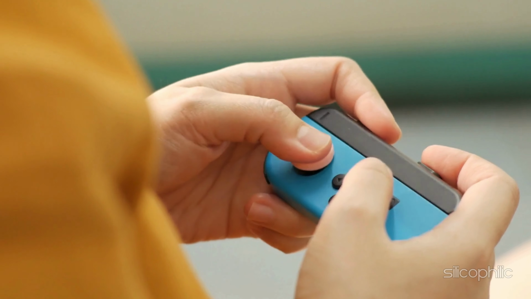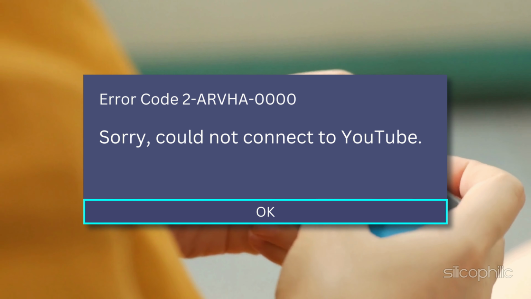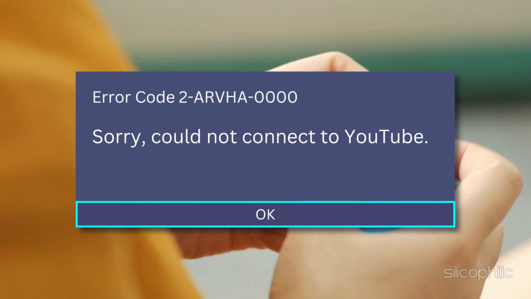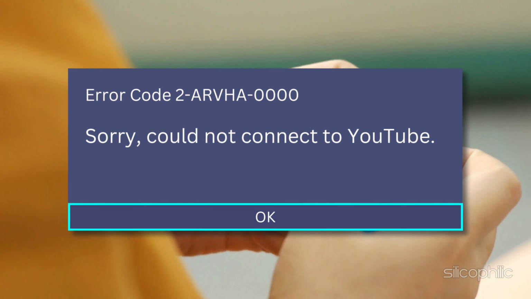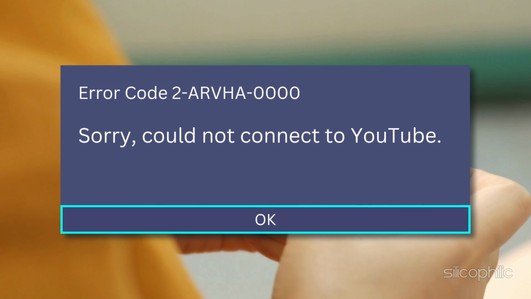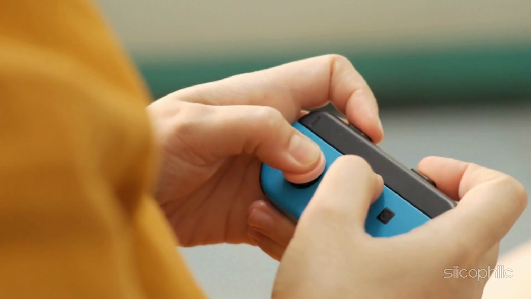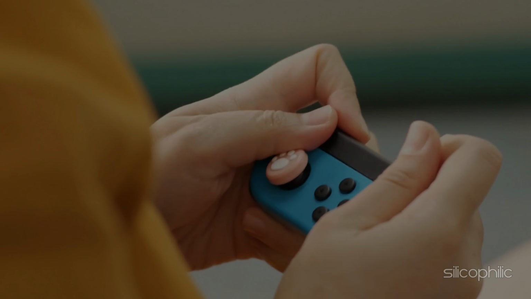And there you have it. The methods to fix Nintendo Switch error code 2-ARVHA-0000. Sorry, could not connect to YouTube. We hope one of these methods have worked for you.